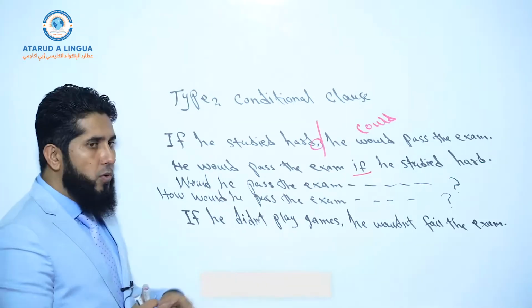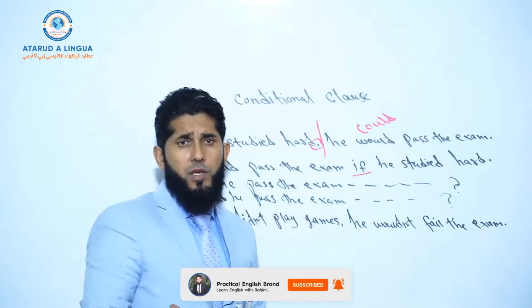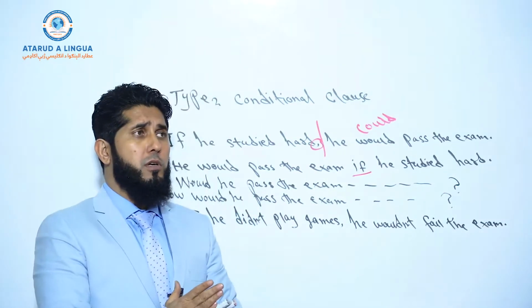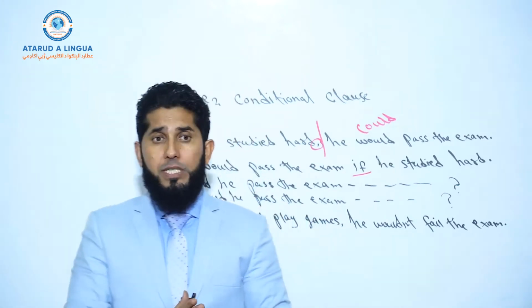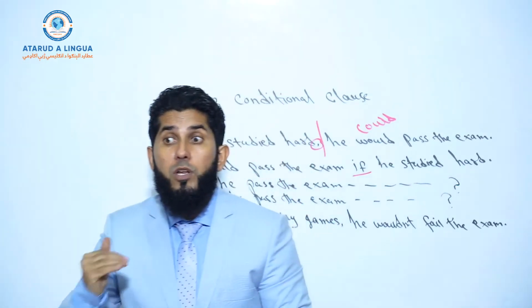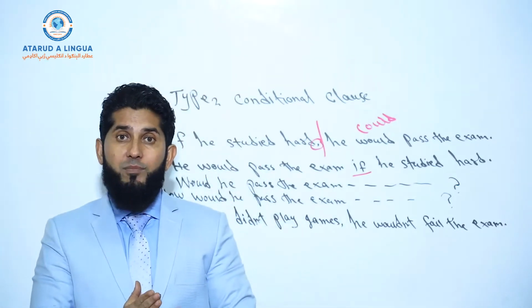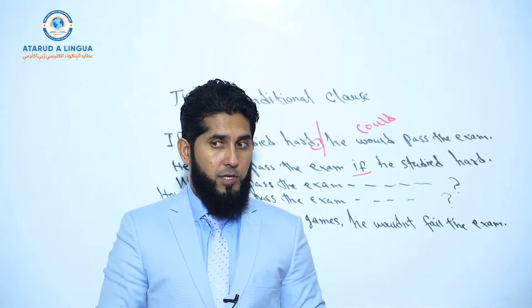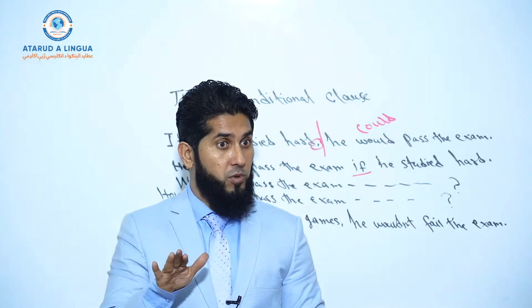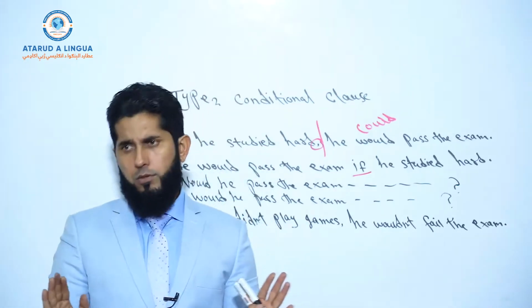And now, the concept is also very important to know. So, when we use type 2 conditional clause, we talk about an unreal situation. What kind of situation? Unreal condition, unreal situation. Something that can't be true at present time. Keep in mind that we use simple past tense in conditional clause type 2, but we talk about something at present time that is not real, that is not true.